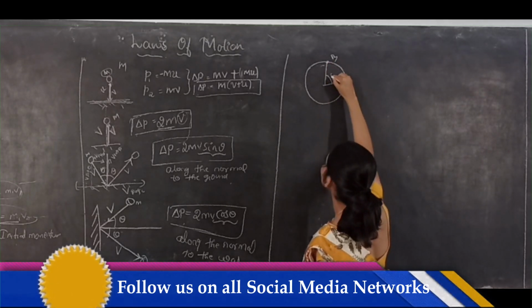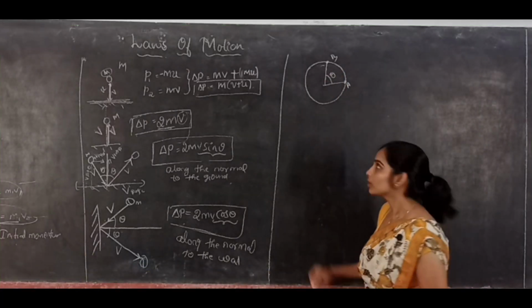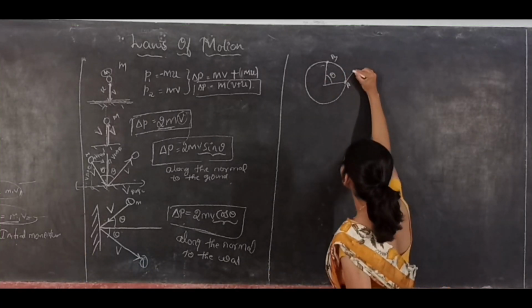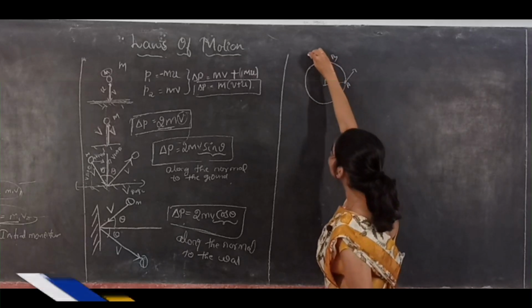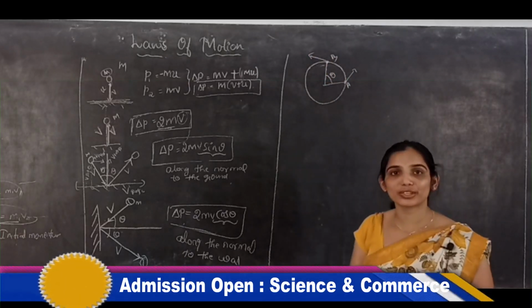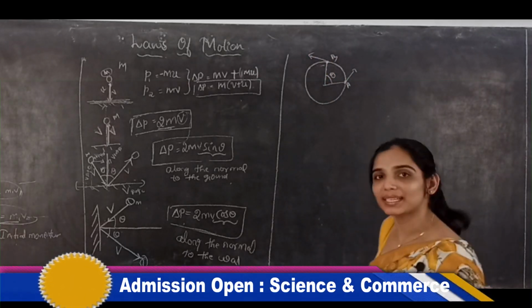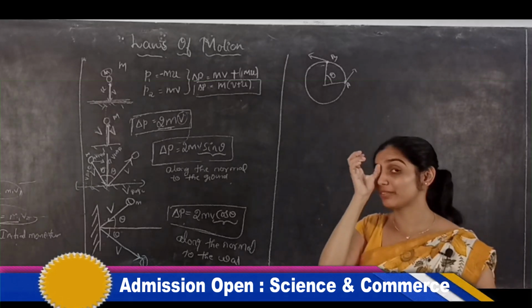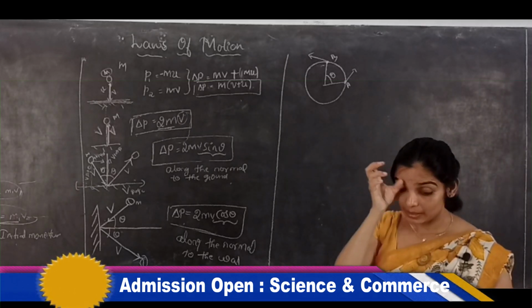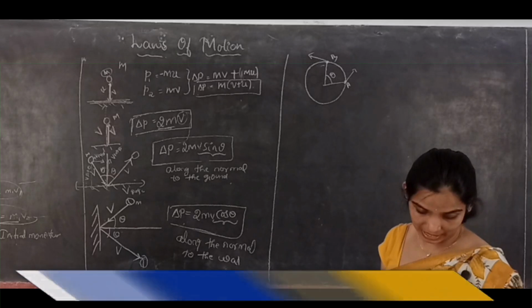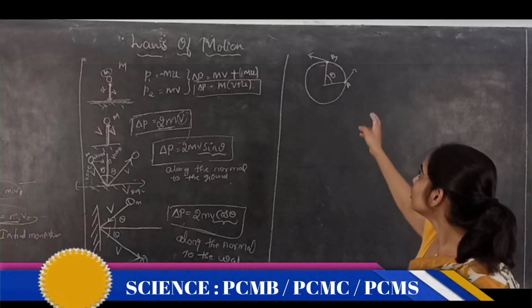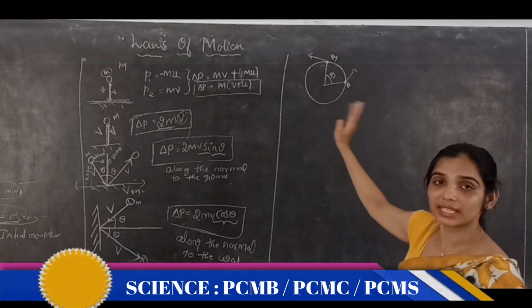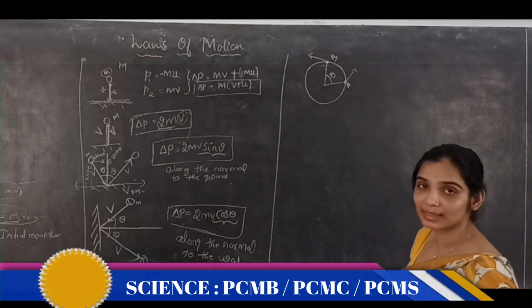This is the angle covered by the ball. Here the direction of velocity is this, and here the direction of velocity is this. As I mentioned, it is a uniform motion, so the magnitude of the velocity will be the same everywhere. Am I correct? So to cover the distance A to B, it makes an angle theta.